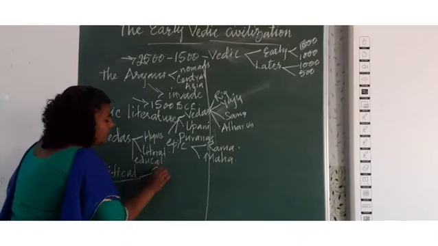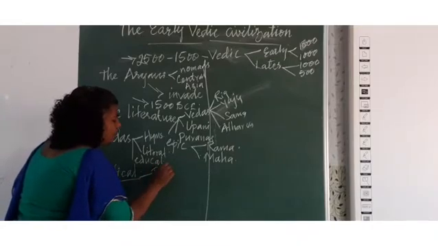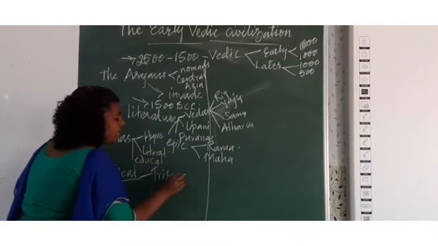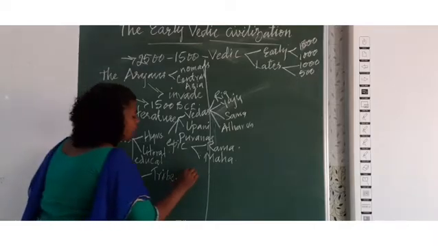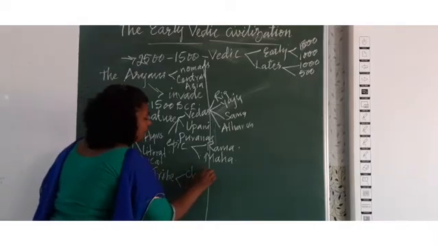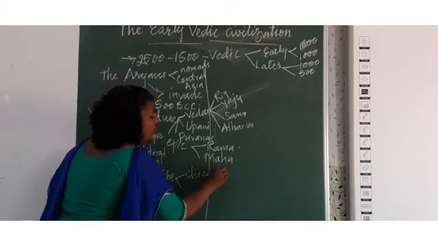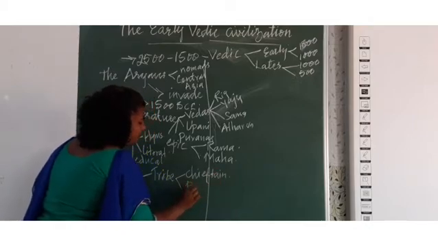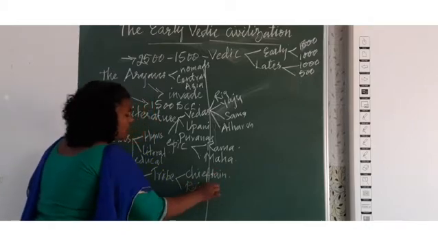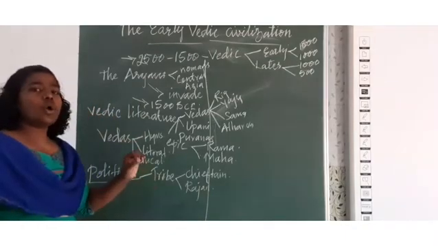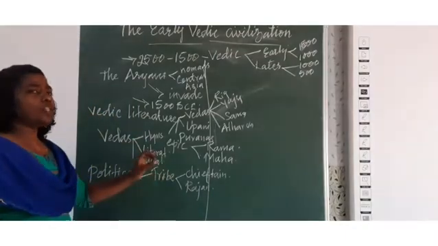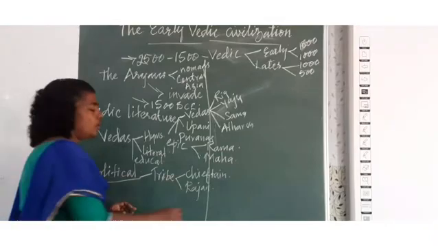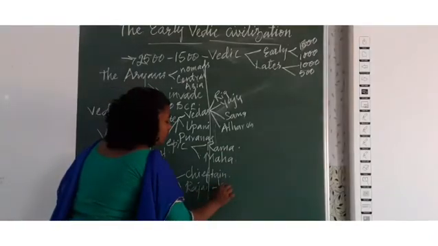There were different tribes, and the head of the tribe was known as chieftain or Rajan. And the strongest and most powerful person from this tribe became a king.